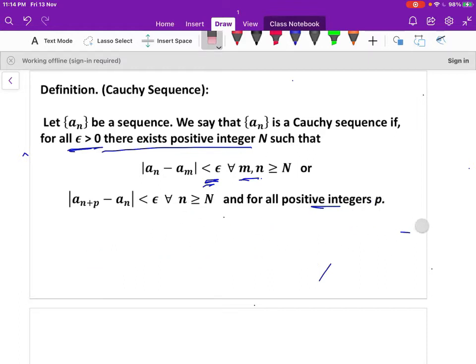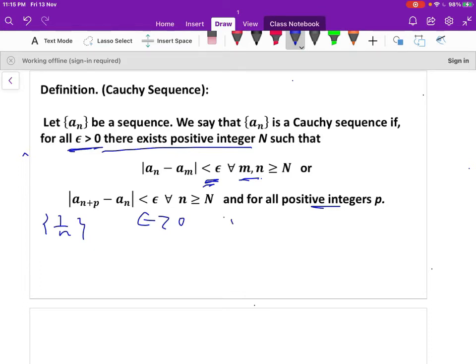Let us take an example of the Cauchy sequence. Let us take the sequence 1 by n. Let us choose epsilon positive.